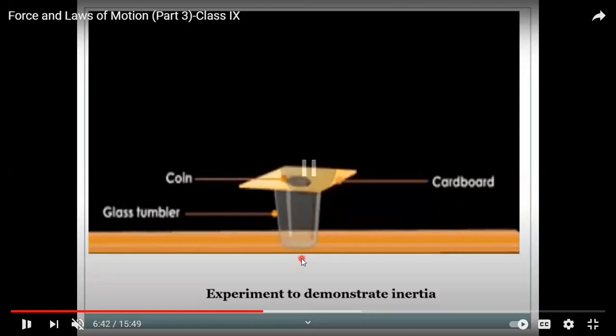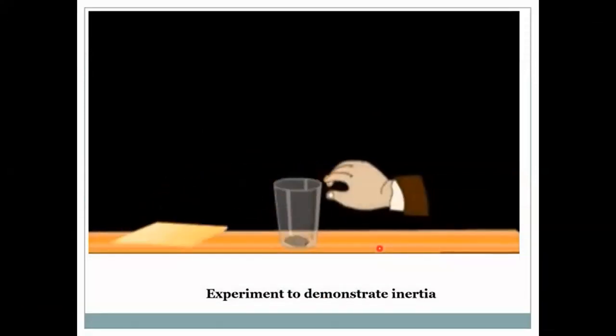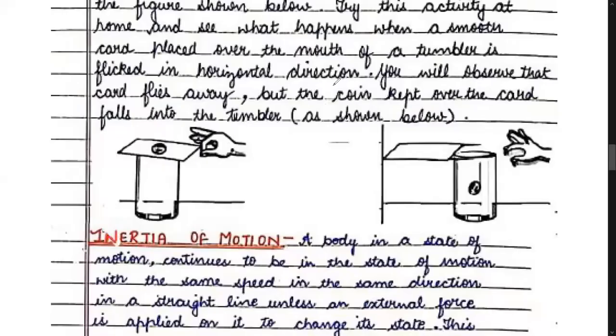See, the coin fell down. This activity you can try. Flick the cardboard sheet and the coin will fall down, because the coin has not shared the motion instantly and it falls down due to the gravity of Earth. I hope you will enjoy these activities.